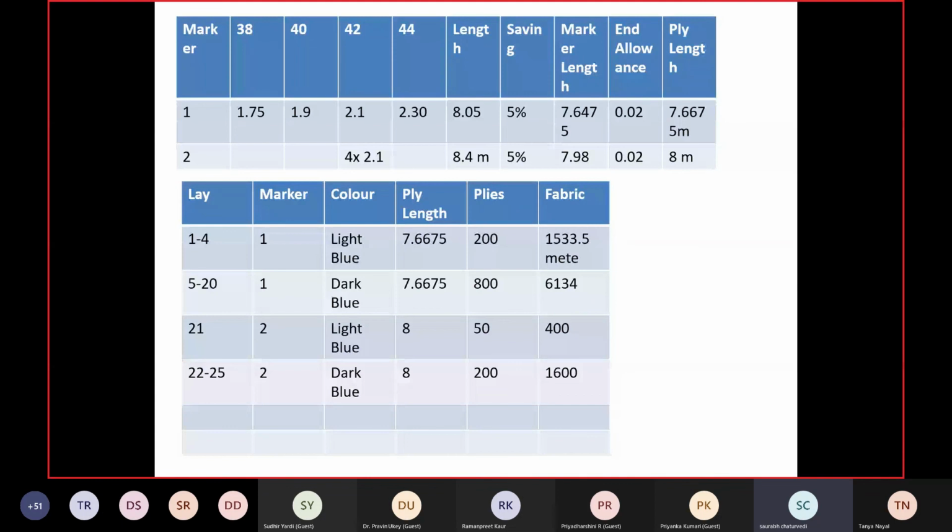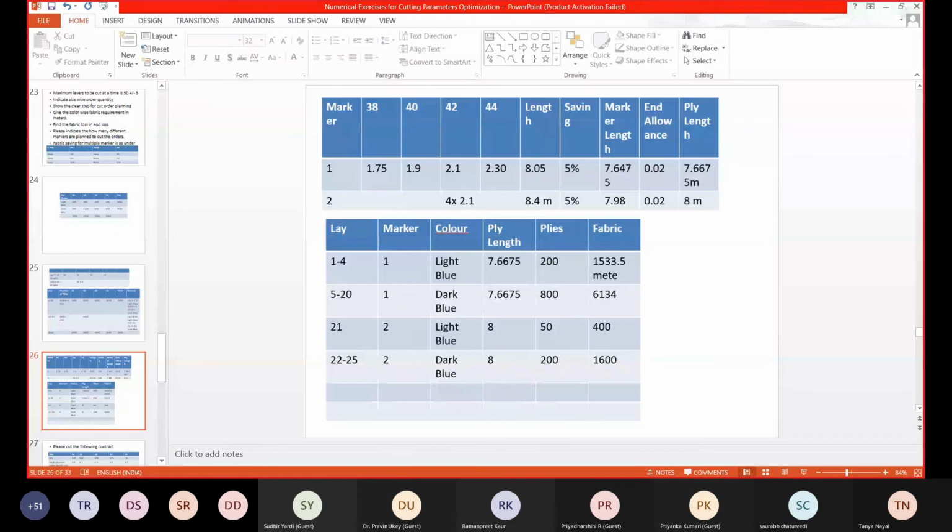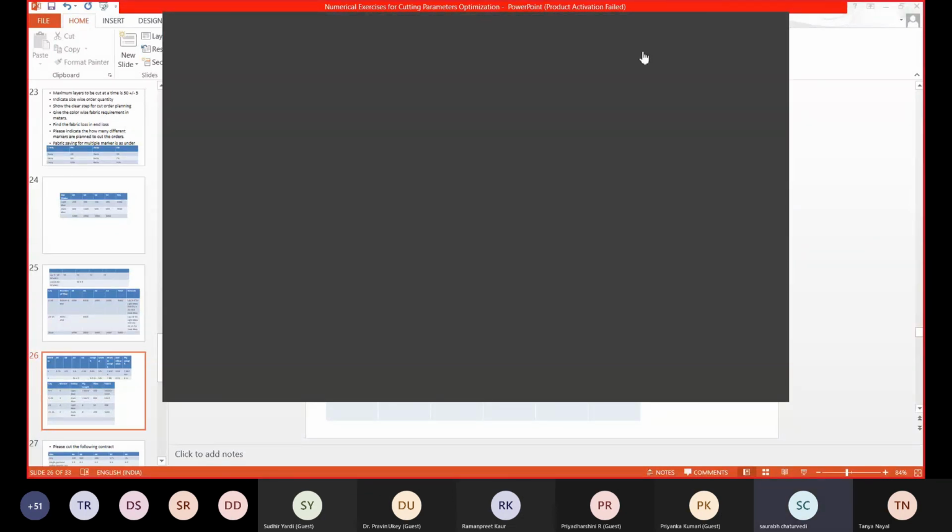So I'm leaving this slide for you to understand for 2 minutes. Any questions on this particular slide, please ask me. Friends, are you able to understand, or is it all going above the head?